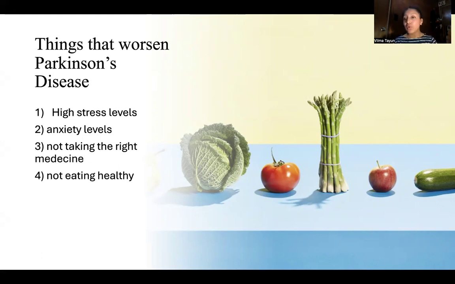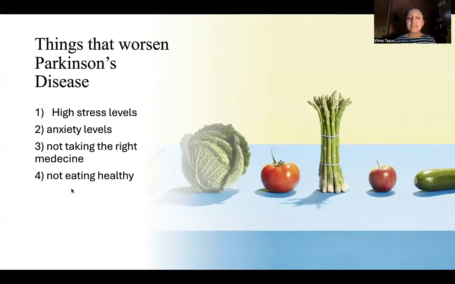And the most important thing here is not taking the right medicine. If you're diagnosed with Parkinson's disease and you're not taking the right medicine like carbidopa or levodopa, this is not good because your symptoms can get worse more quickly. If you're diagnosed today, in 3 months you can get worse because you're not taking the right medicine.